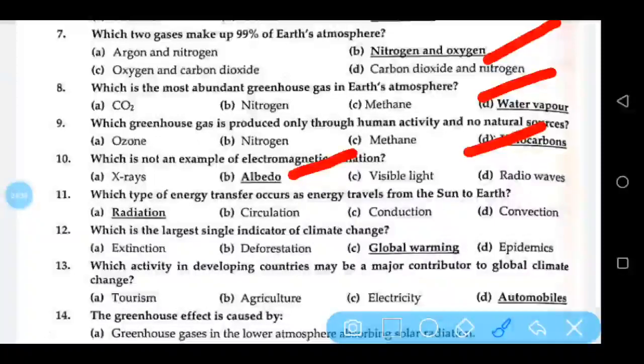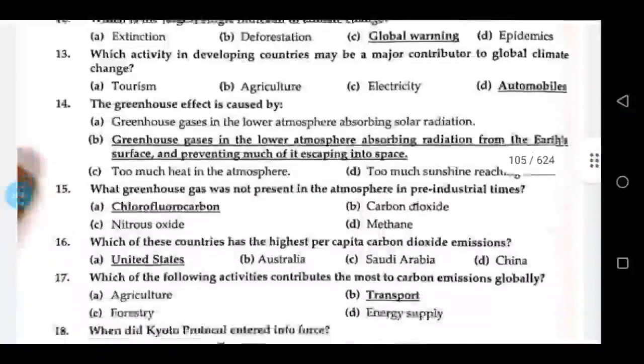Which is not an example of electromagnetic radiation? Albedo. Which type of energy transfer occurs as energy travels from the sun to earth? Radiation. Which is the largest single indicator of climate change? Global warming. Which activity in developing countries may be a major contributor to global climate change? Automobiles.